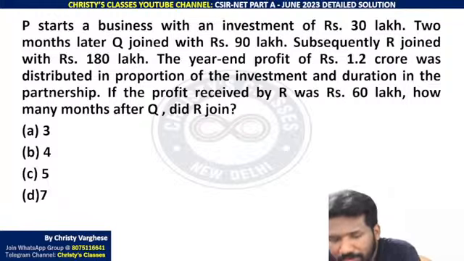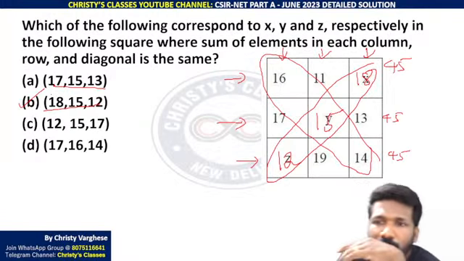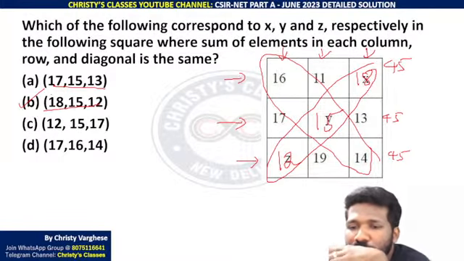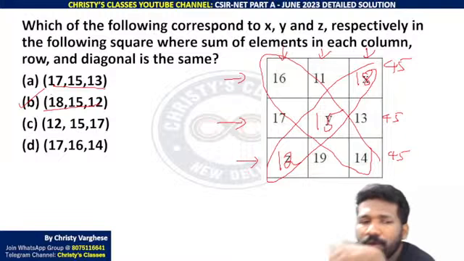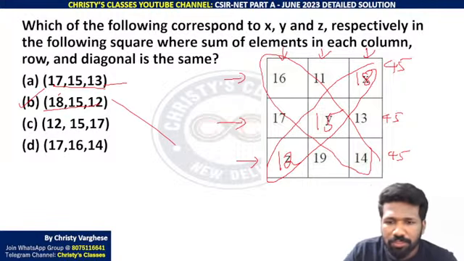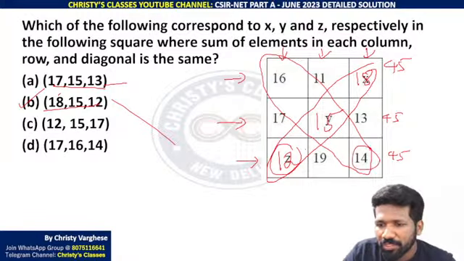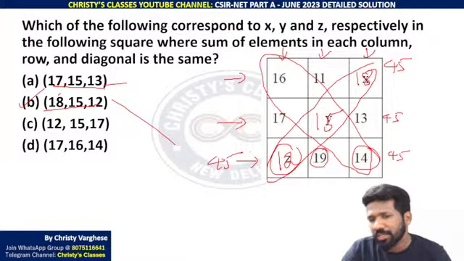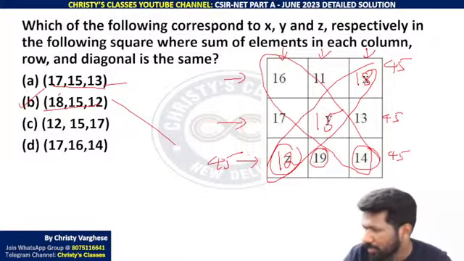Is it Samia? Let me check. Row with Z. No, 12 plus 14. This row you are asking na, Samia. This row 12 plus 14 क्या है? 26 na. 26 plus 19 is 45 only, not 44. Check it once again, please. Is it clear?